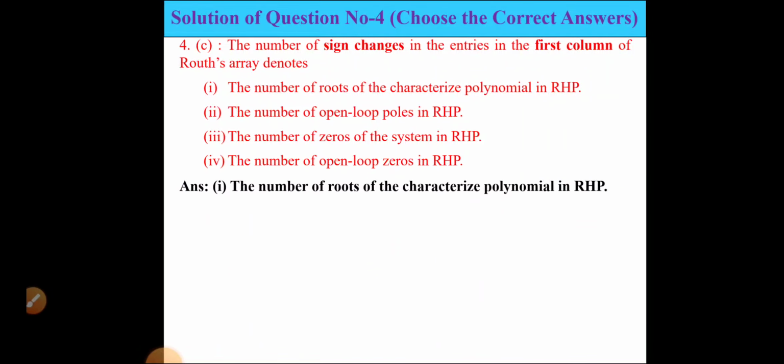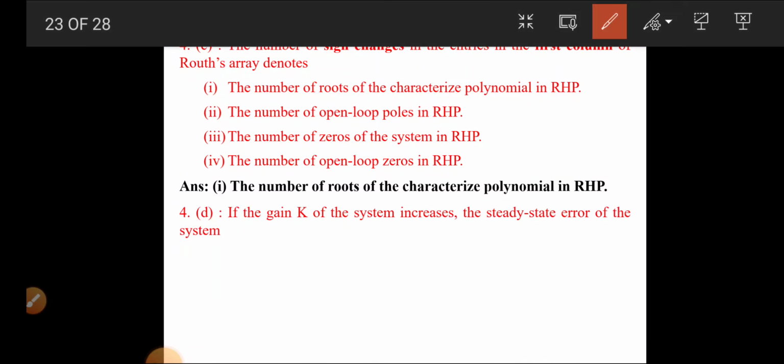The answer will be, if there is a sign change in the entries of the first column of the Routh's array, it gives the number of roots of the characteristic polynomial in the right hand side. So this first option is the right answer.